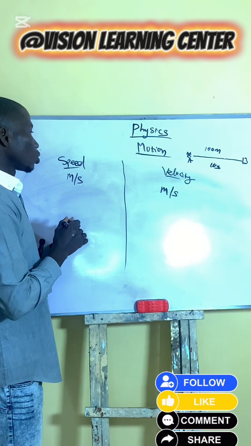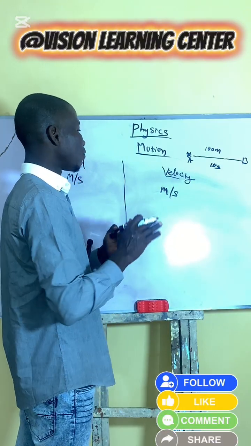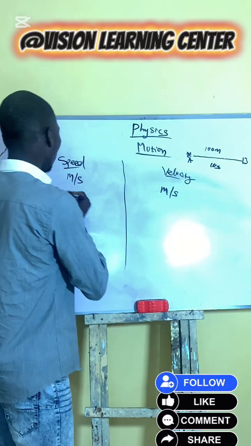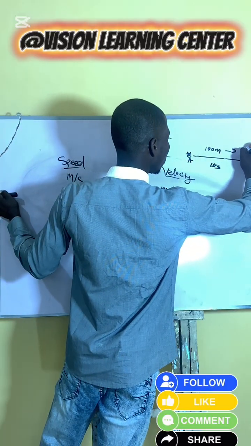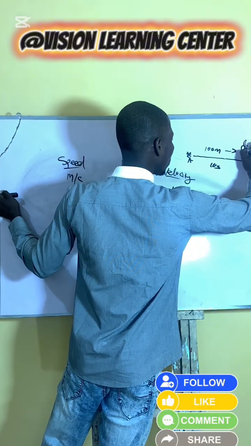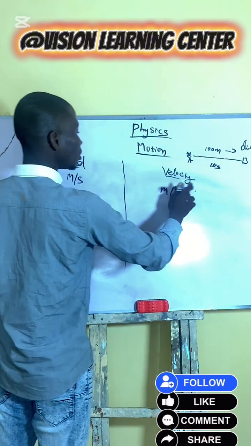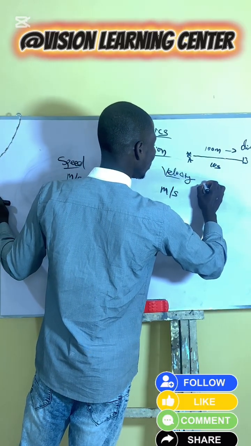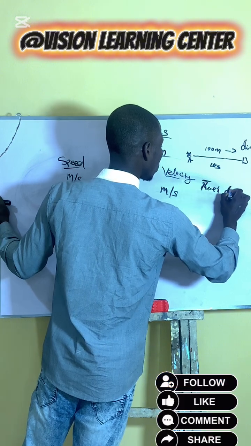That is what we call speed. Velocity is the rate of displacement over time. Whenever we are describing speed, it doesn't give us direction, but in velocity, there must be direction.